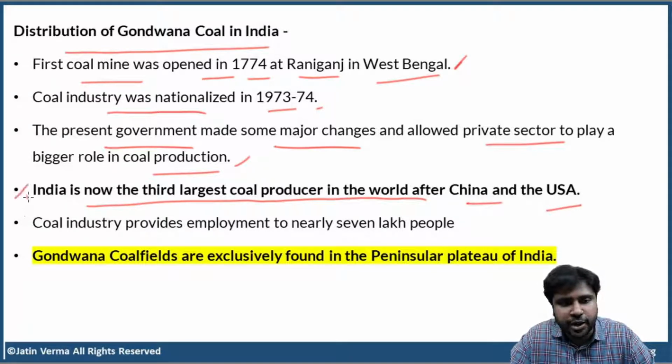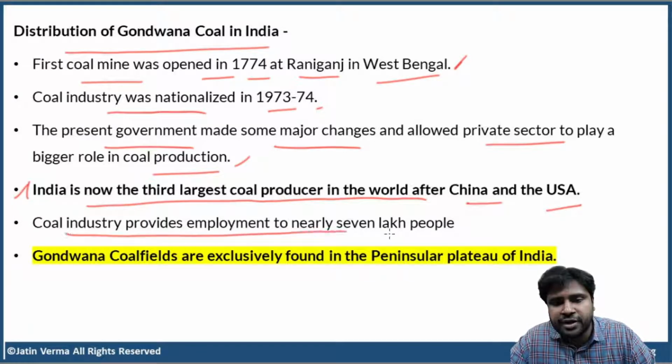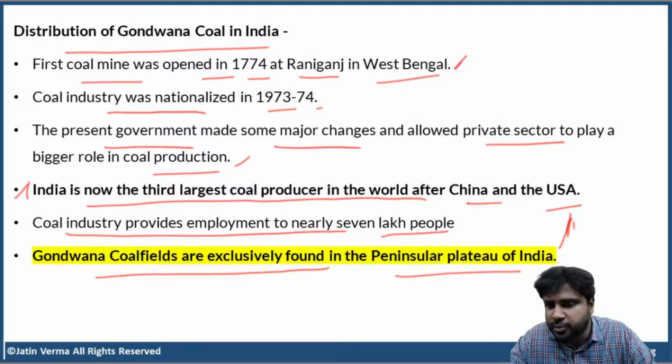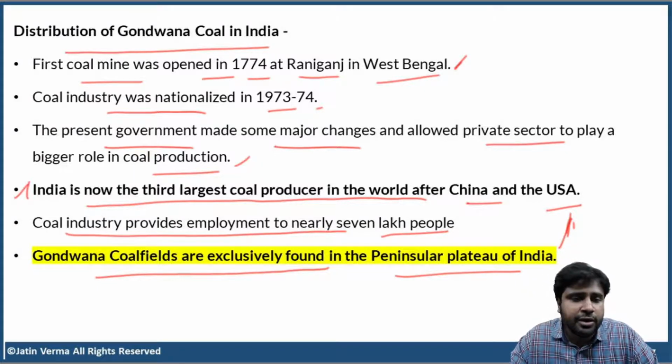Again, this point is very important. Coal industry provides employment to nearly 7 lakh people, directly and indirectly. Gondwana coal fields are exclusively found in the peninsular plateau of India. Very important because always keep one thing in mind. The peninsular region of India is much older than the northern India, non-peninsular part.